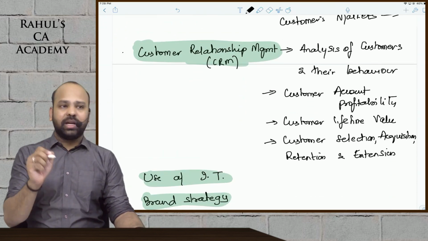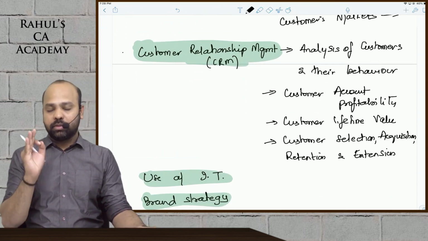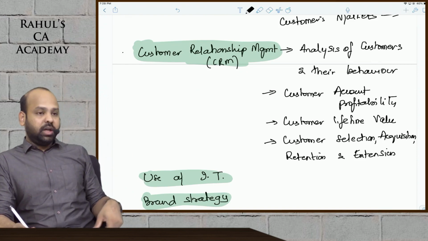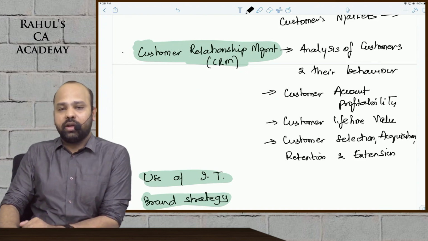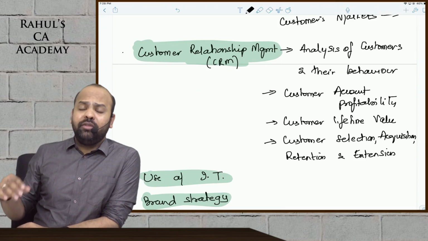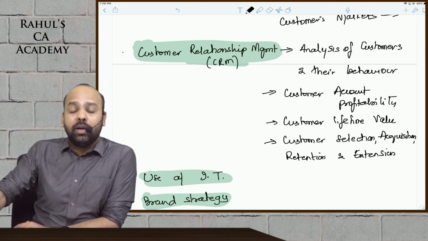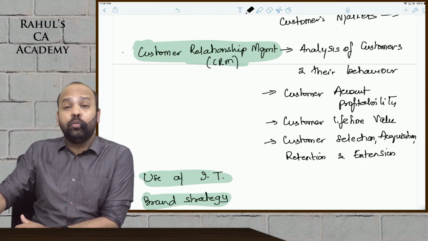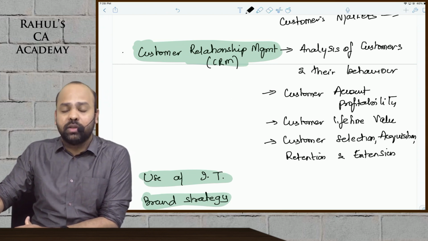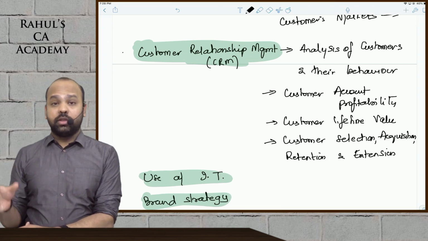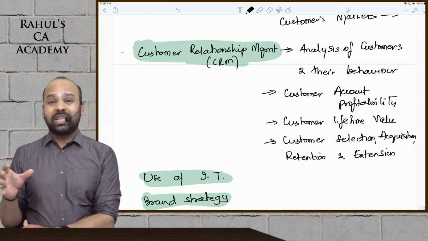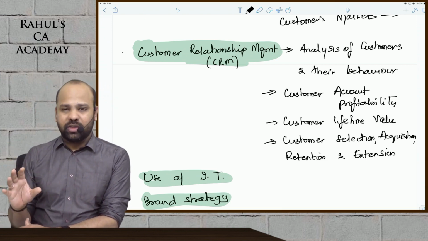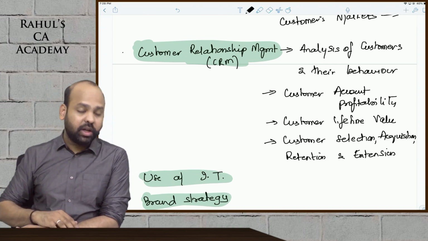Customer relationship management is very important for me, beta, here. Customer relationship management ka matlab, guys, again as I told you, the objective is to ensure that you are able to retain customers, you're able to acquire new customers, you're able to improve the profitability from existing customers, you're able to decide which customers you should be concentrating on, which customers can be dropped, how you can neglect a few customer groups. All of that, beta, is under customer relationship management.